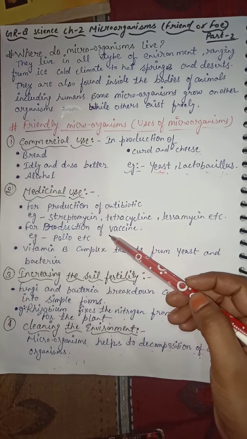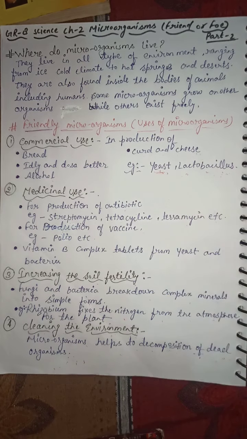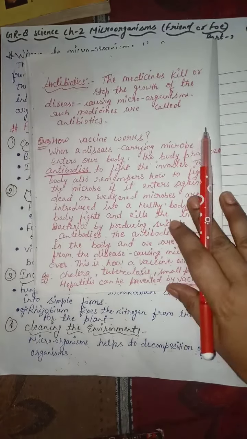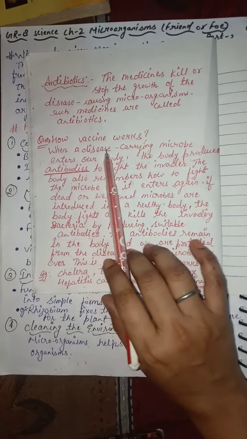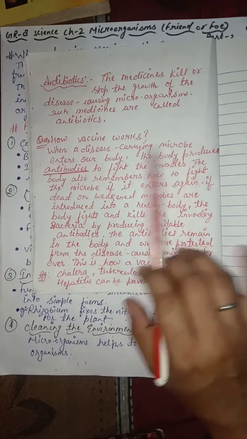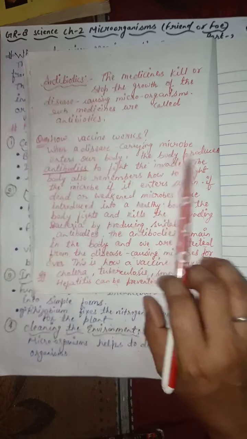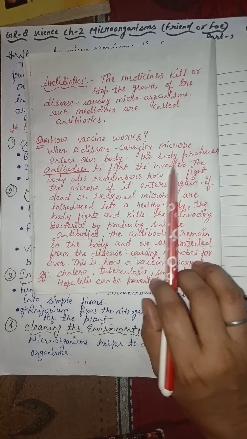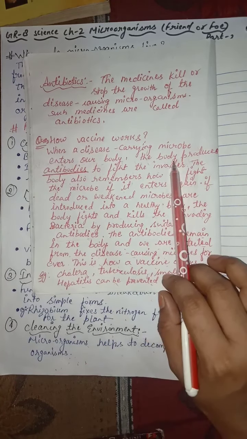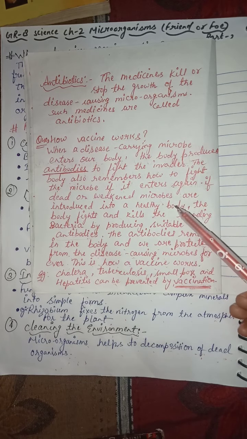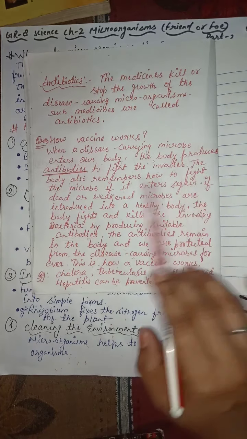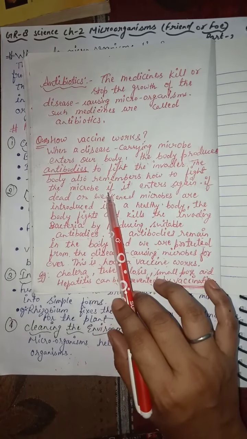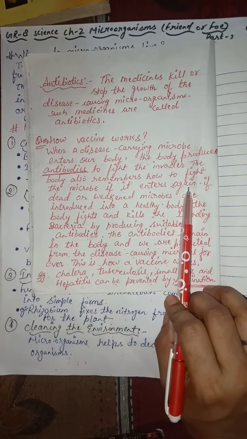Here is the question: how do vaccines work? To explain this, I have written it. When a disease carrying microbe enters our body, the body produces antibodies to fight the invader. Invader means the microbes that enter our body, the disease causing microbes. The body also remembers how to fight the microbe if it enters again.